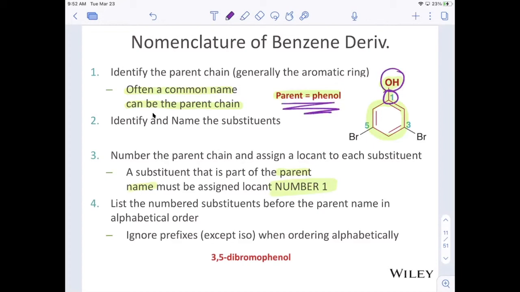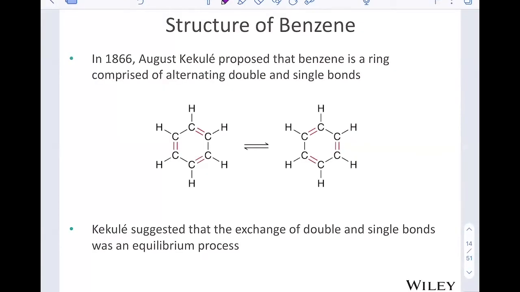And finally, we're going to list the rest of the substituents in alphabetical order, assigning their locant. And so the final name for this compound up here is going to be 3,5-dibromophenol.